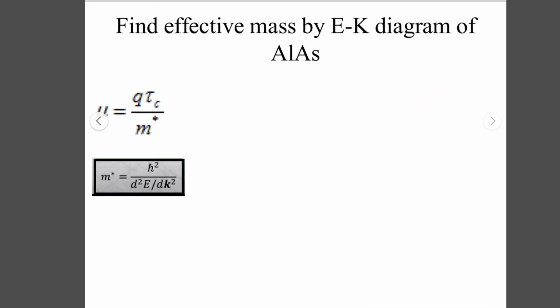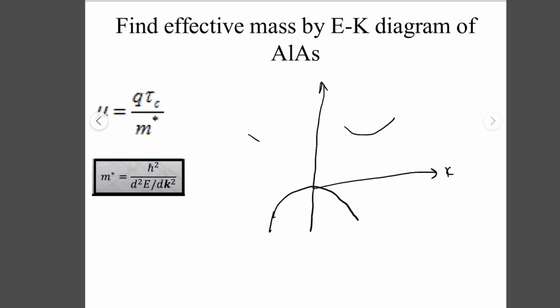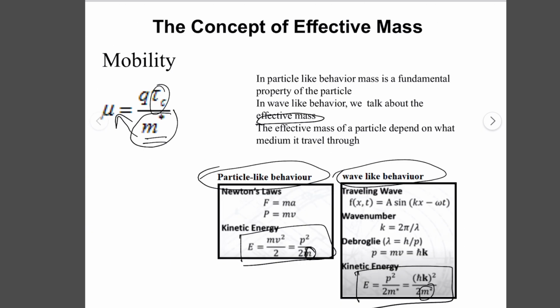So if we want to find the effective mass of aluminium arsenide, for example, we have this energy and k diagram, and we have a valence band, and we have the minima on the conduction band, and one minima here, like the minima we discussed in this slide.